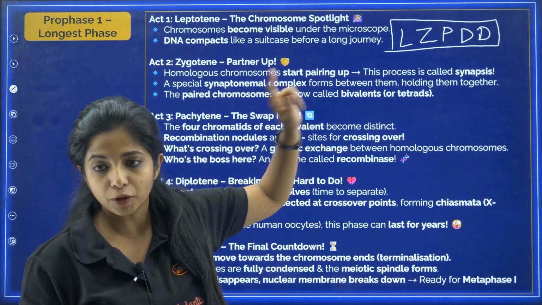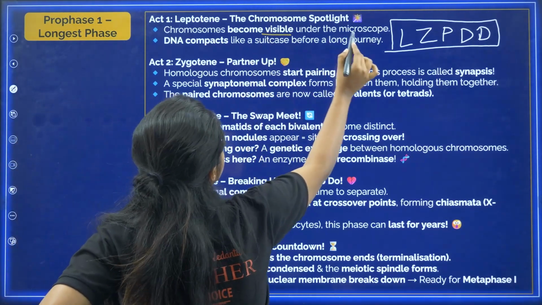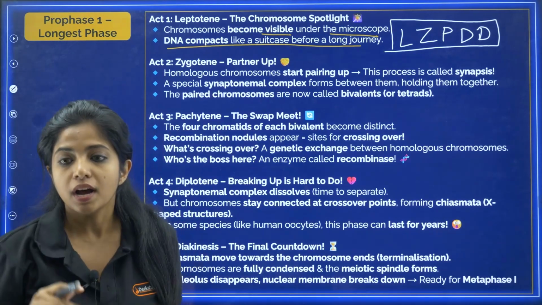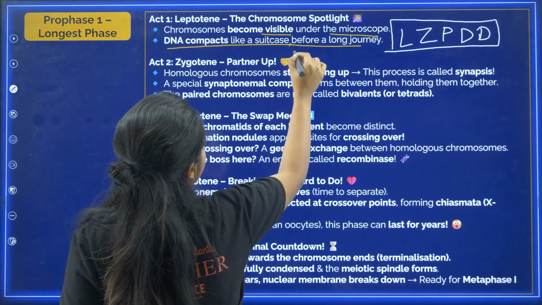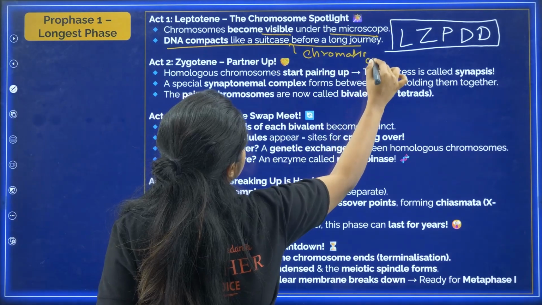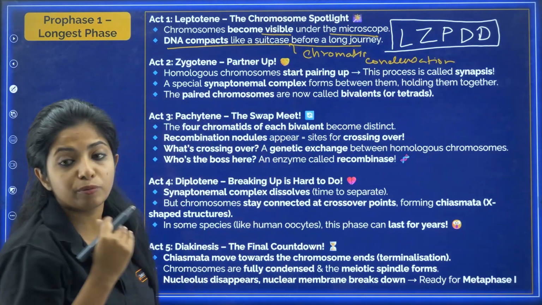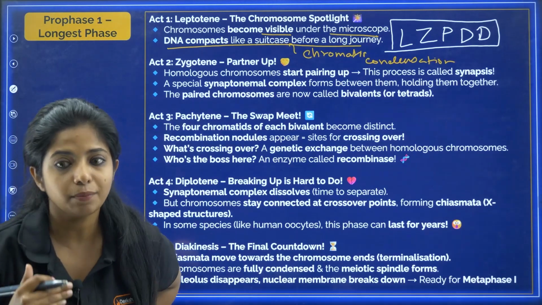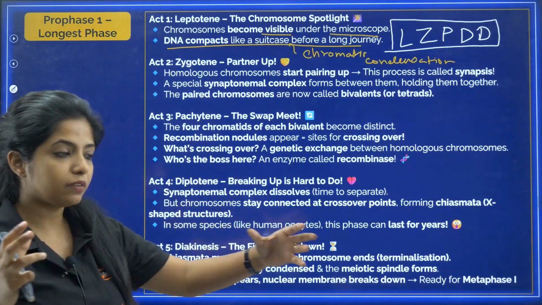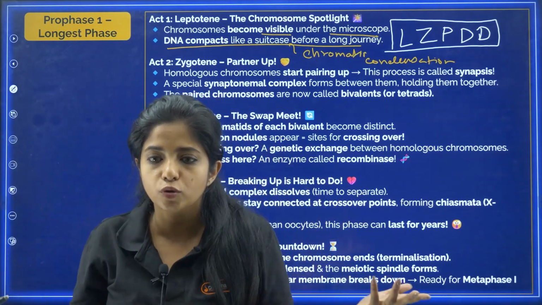First thing, in the leptotene stage, it is known as chromosome spotlight. As in, the chromosome becomes visible under the microscope and the DNA compacts like a suitcase before a long journey. So over here, I can say that the chromatin condensation will be starting off, and the chromosomes would be starting to get what? Visible under the microscope, my dear children. Now comes the DNA, it becomes compact, because obviously when you say chromatin is getting condensed, that means obviously DNA is being compact, which is why you have the chromosomes being visible there.